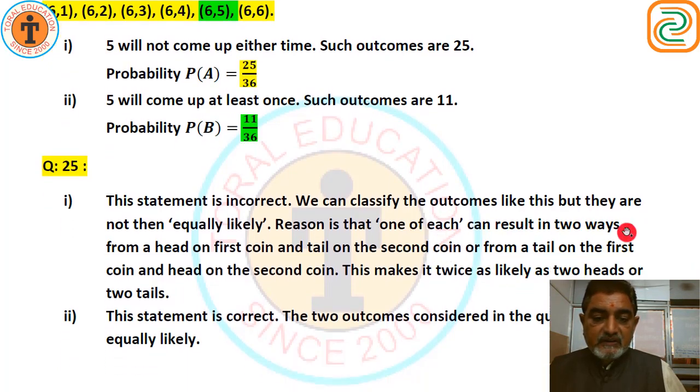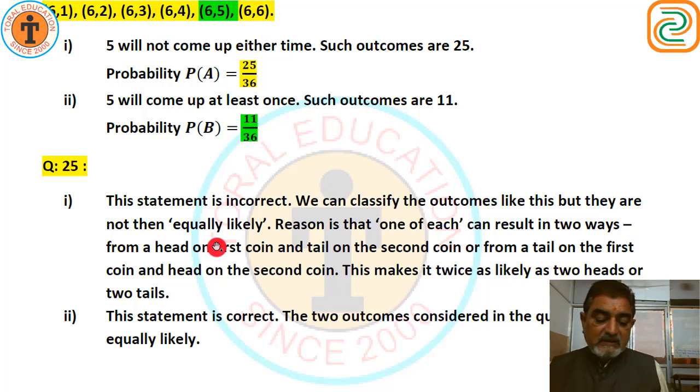One from head on the first coin and tail on the second coin, or from tail on the first coin and head on the second coin. So the statement says 2 heads, 2 tails, or 1 of each. This makes it twice as likely as 2 heads or 2 tails. So this is incorrect.